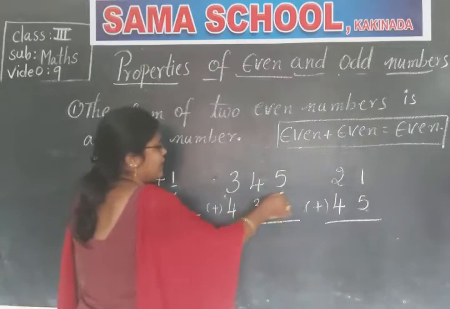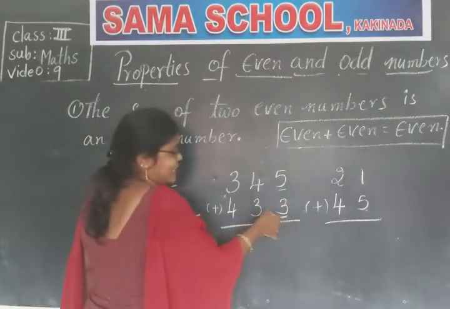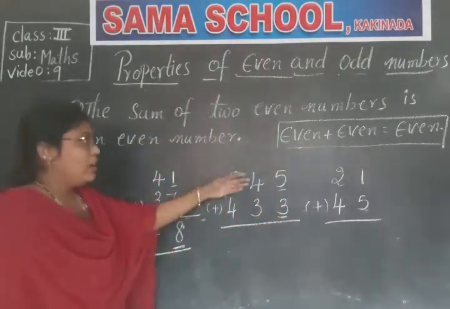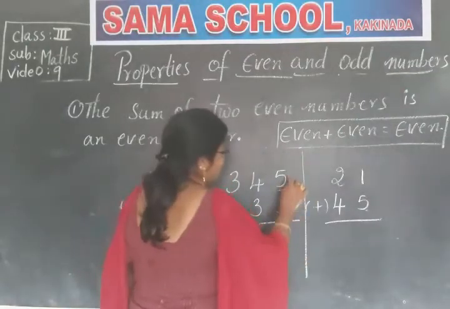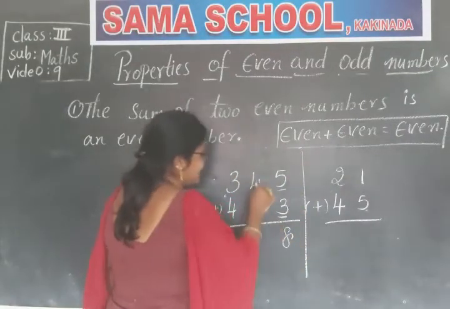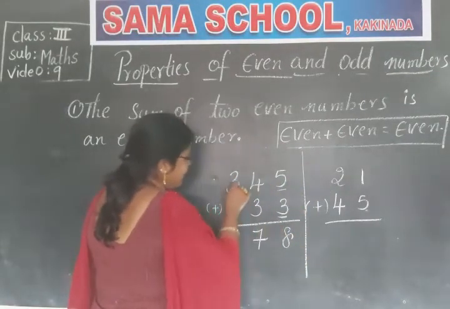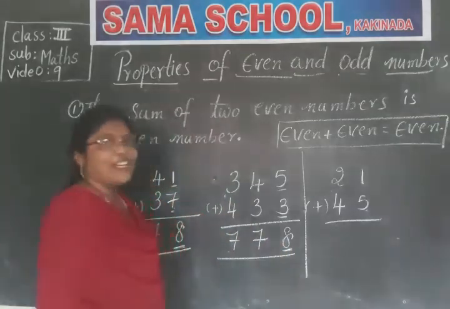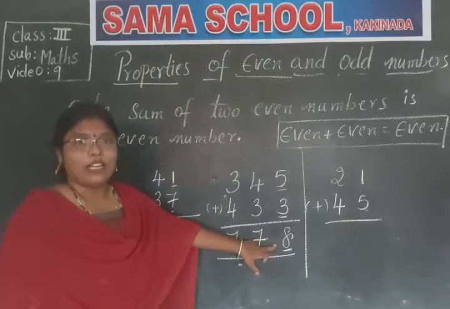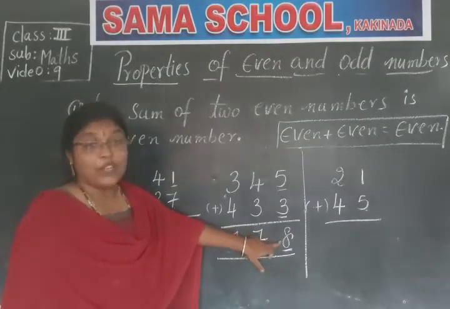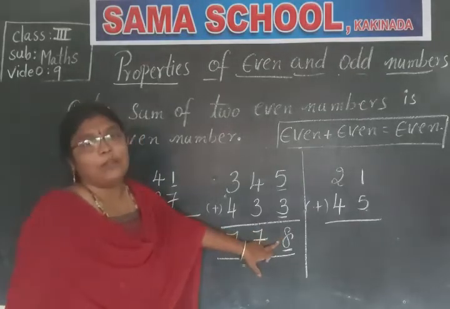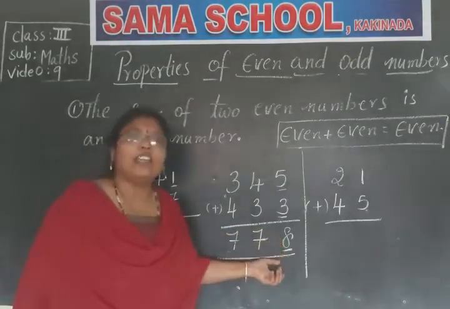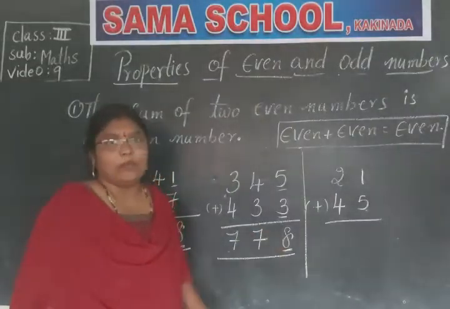See children, it is an odd number and it is also an odd number. Now add these two. 5 plus 3 is 8. 4 plus 3 is 7. 3 plus 4 again 7. 778 is an odd number. As 8 is an even number, sorry. 8 is an even number. So 778 is also an even number.